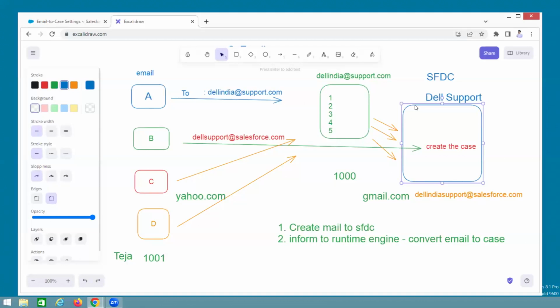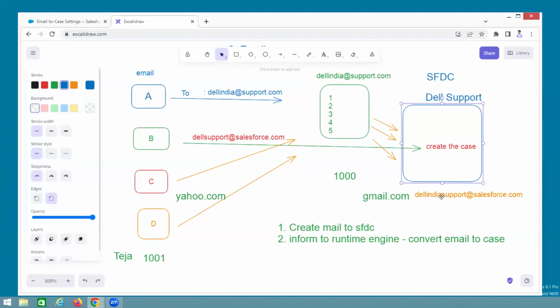That means you can create n number of email addresses in Salesforce. I think in 90% of real-time use cases we are using this feature, if it is support related. Every organization must have a support project, and in every support project we are using this functionality.